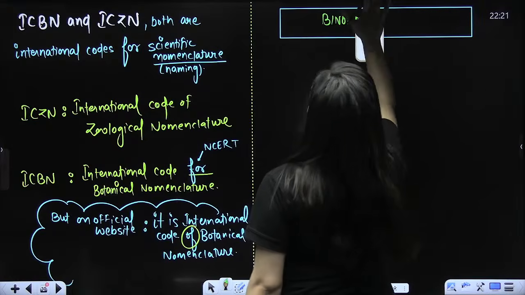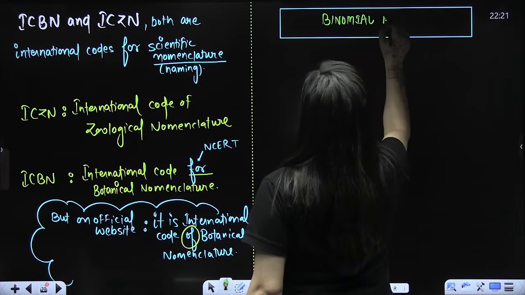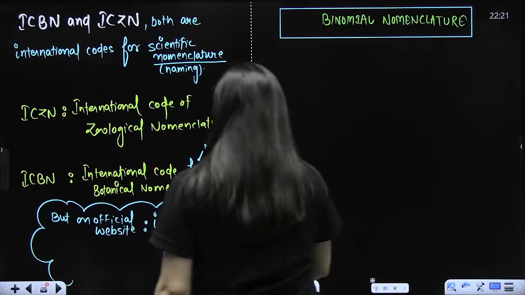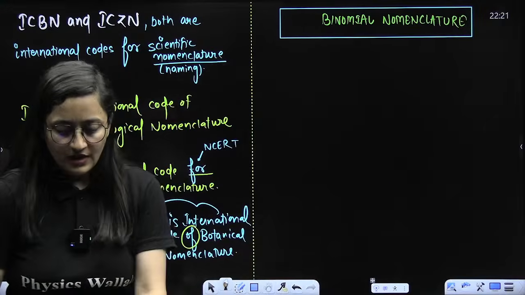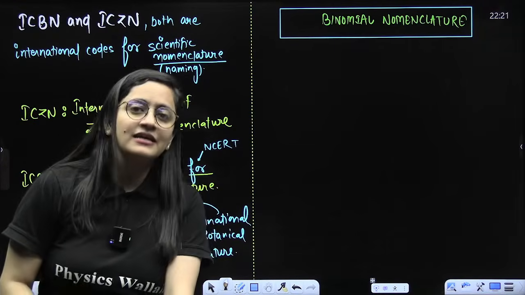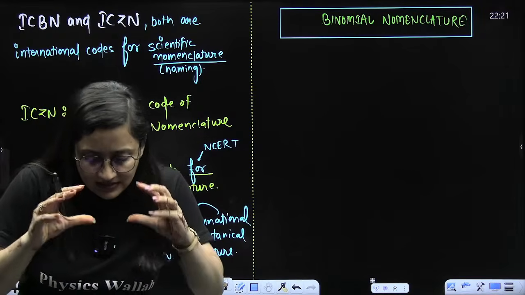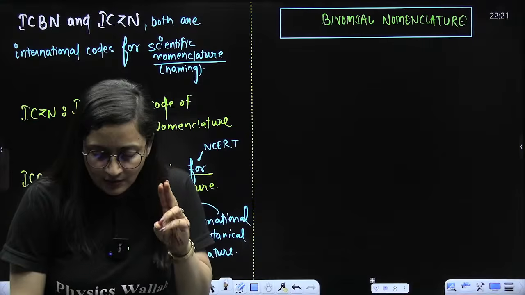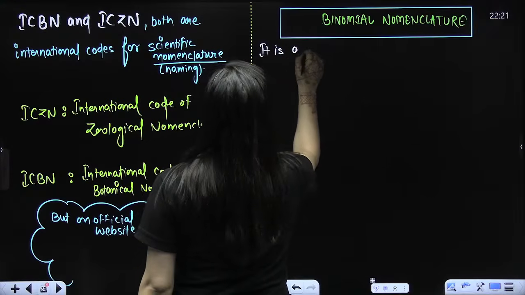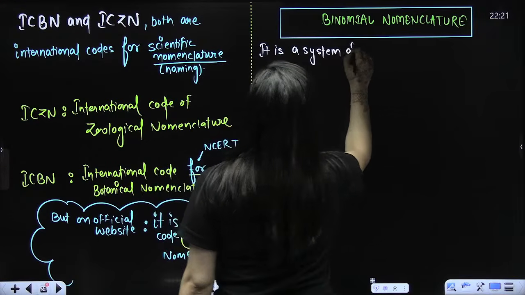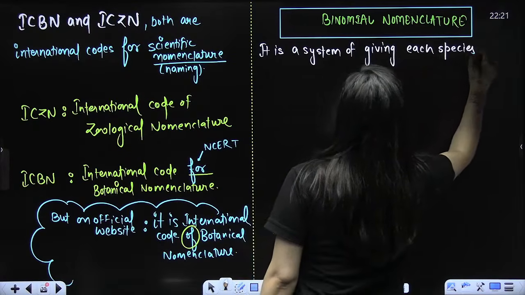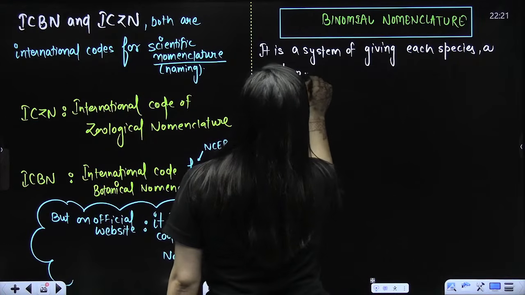The language which is used to name is Latin. Binomial means it is a system of giving each species a two-word scientific name.